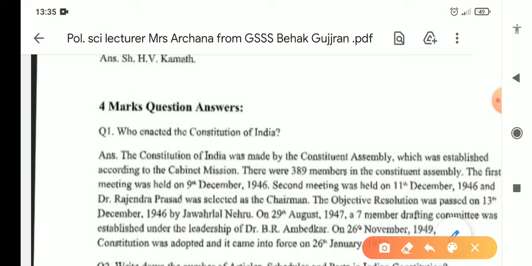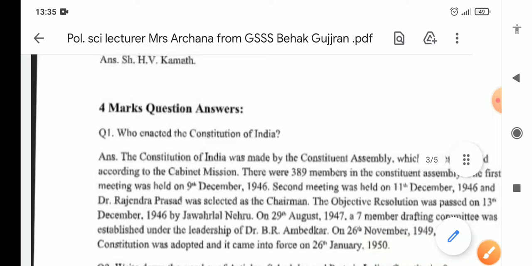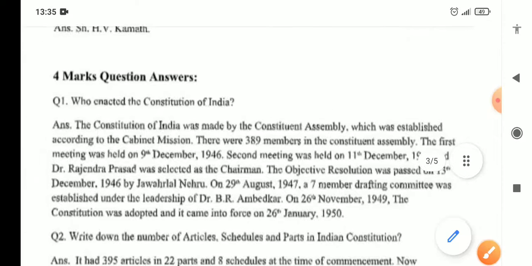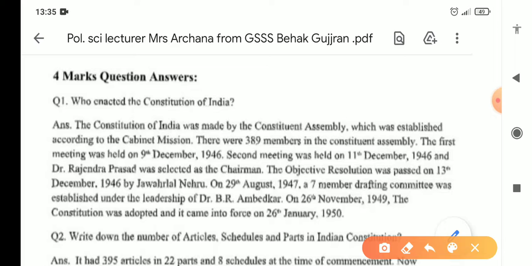4 marks questions and answers. Who enacted the Constitution of India? The Constitution of India was made or enacted by the Constituent Assembly, which was established according to the Cabinet Mission. There were 389 members in the Constituent Assembly. The first meeting was held on 9 December 1946.